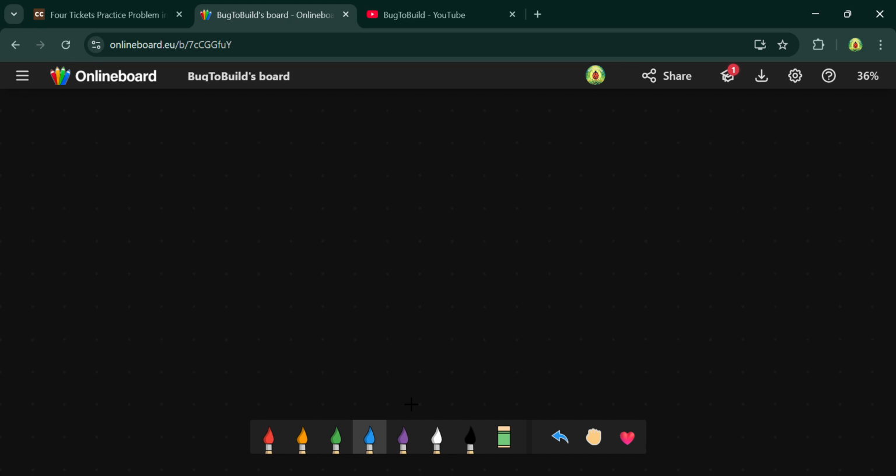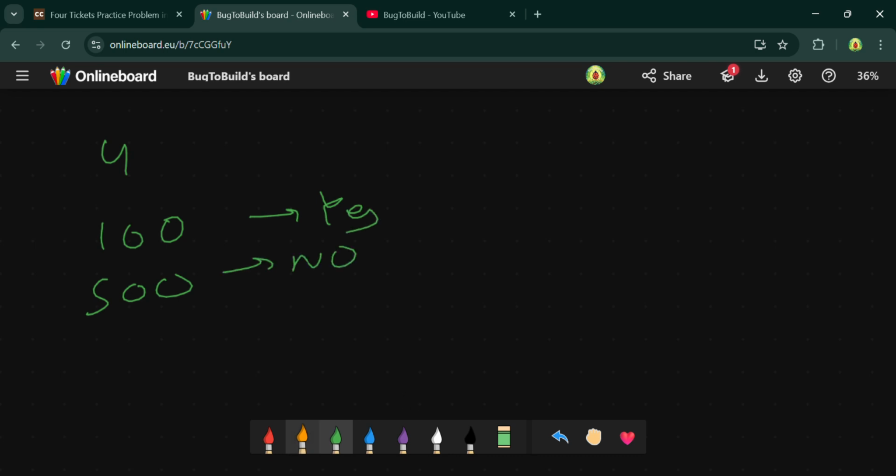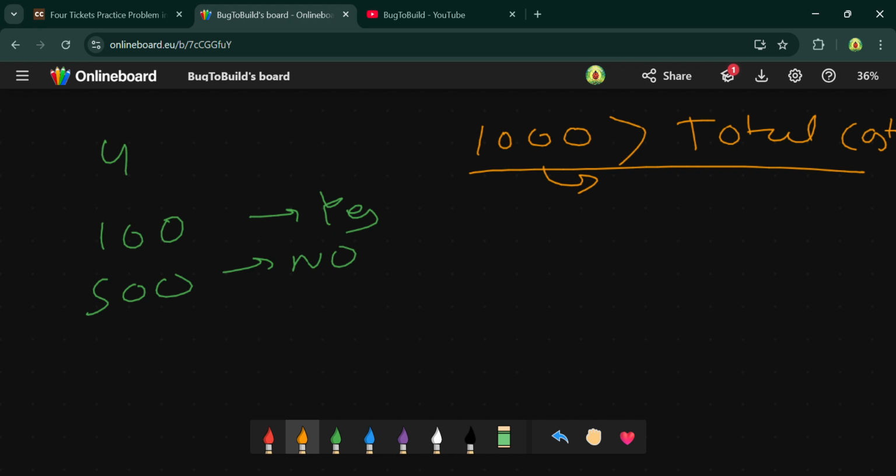Let's suppose there are given four test cases, 100 and 500. So the first is yes and this is no. Why so? Because the total cost of the tickets should not be greater than 1000, then they will be able to go to the concert.